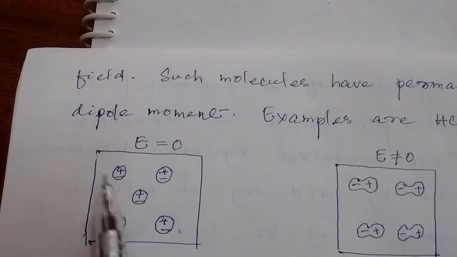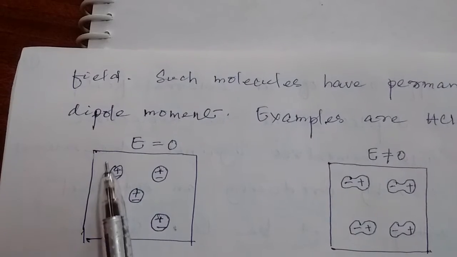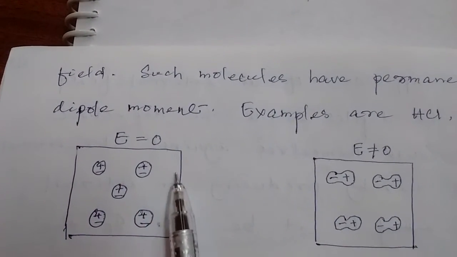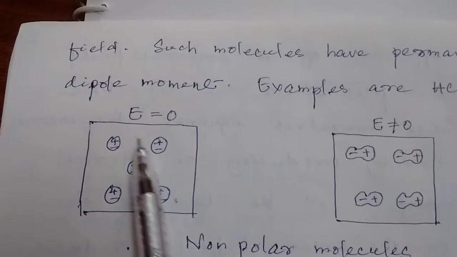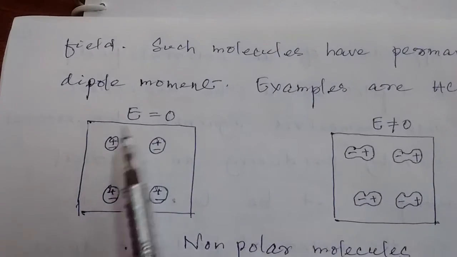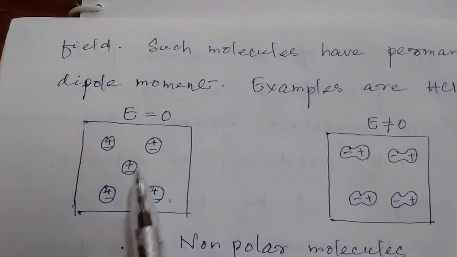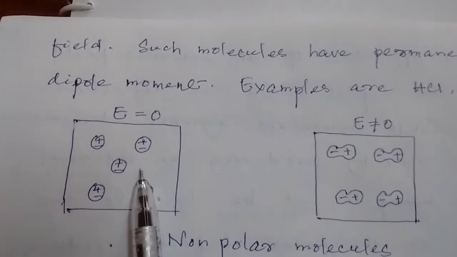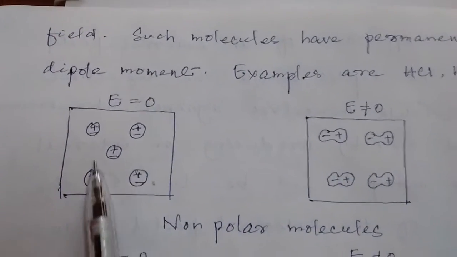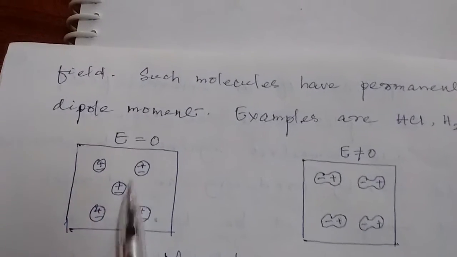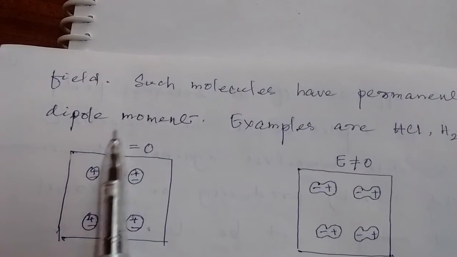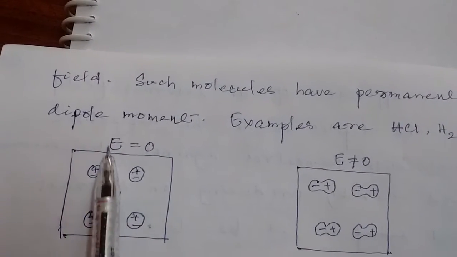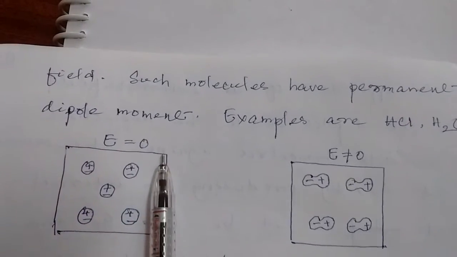Its plus charge and minus charge coincide. Here is another molecule. Here the plus and minus charges coexist. They do not separate out, forming a dipole. That means there is no dipole moment inside the substance when no external field is applied. E is equal to 0 means no external field is applied.